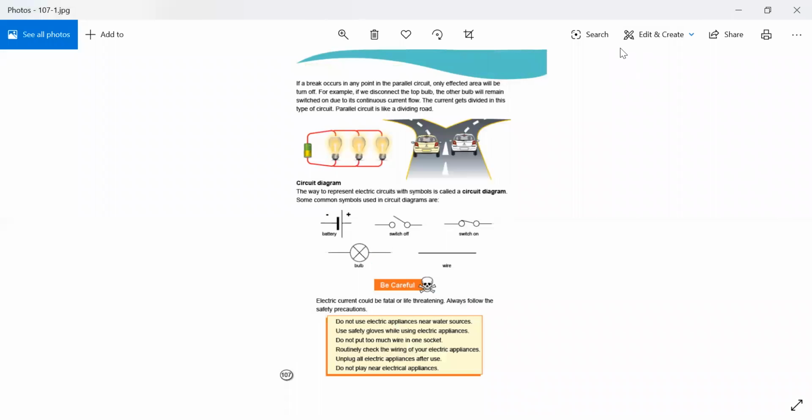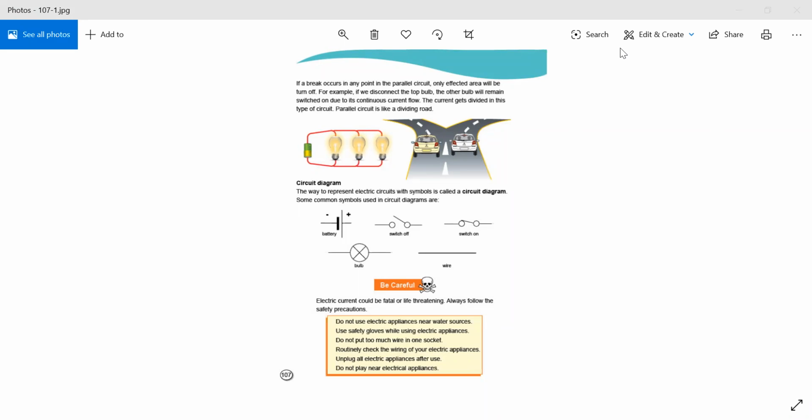If a break occurs at any point in the parallel circuit, only the affected area will be turned off. For example, if we disconnect the top bulb, the other bulb will remain switched on due to its continuous current flow. The current gets divided in this type of circuit. Parallel circuit is like a dividing road.